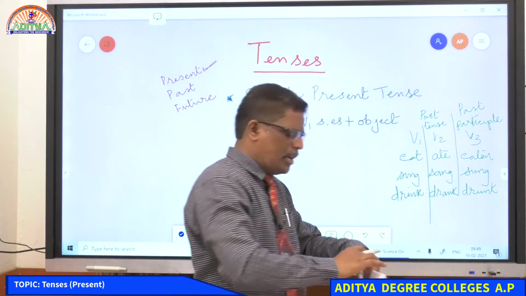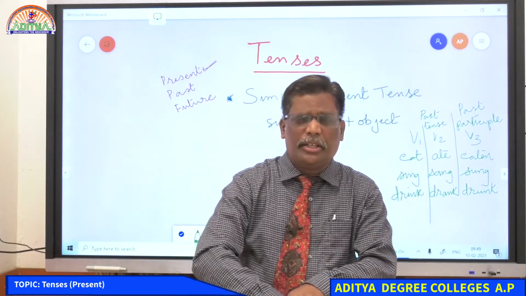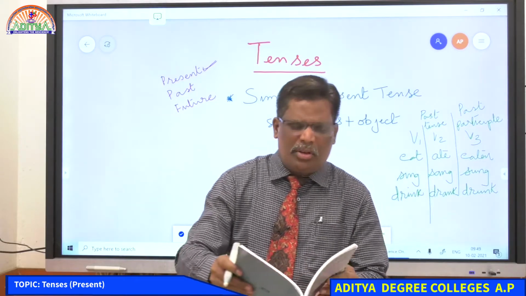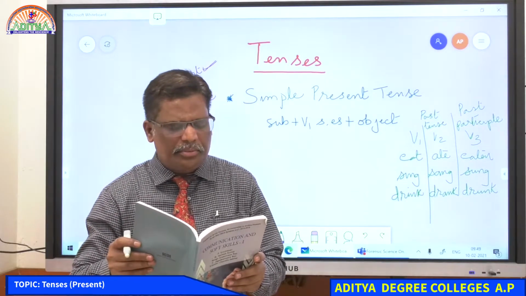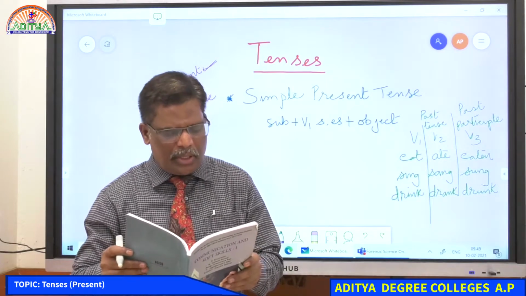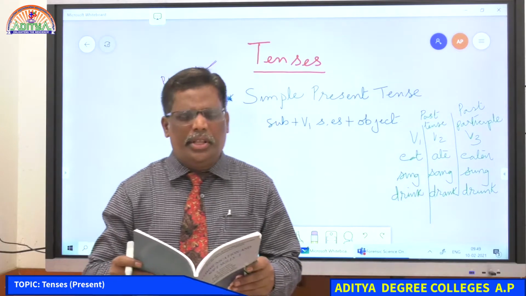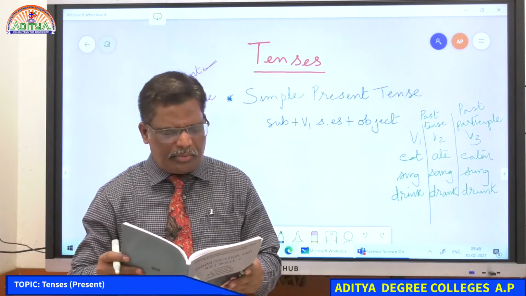Drink, drank, drunk. Drink, drank, drunk, right? Is it clear, all of you? Are you able to follow? So here subject plus verb, and the verb will have S or ES, and object.